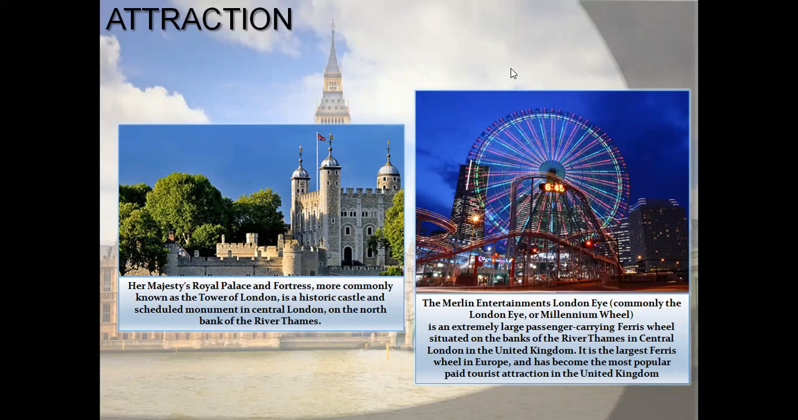The next is the Merlin Entertainment's London Eye, commonly the London Eye or Millennium Wheel. It's an extremely large passenger-carrying Ferris wheel situated on the banks of the River Thames in central London in the United Kingdom. It is the largest Ferris wheel in Europe and has become the most popular paid tourist attraction in the United Kingdom.